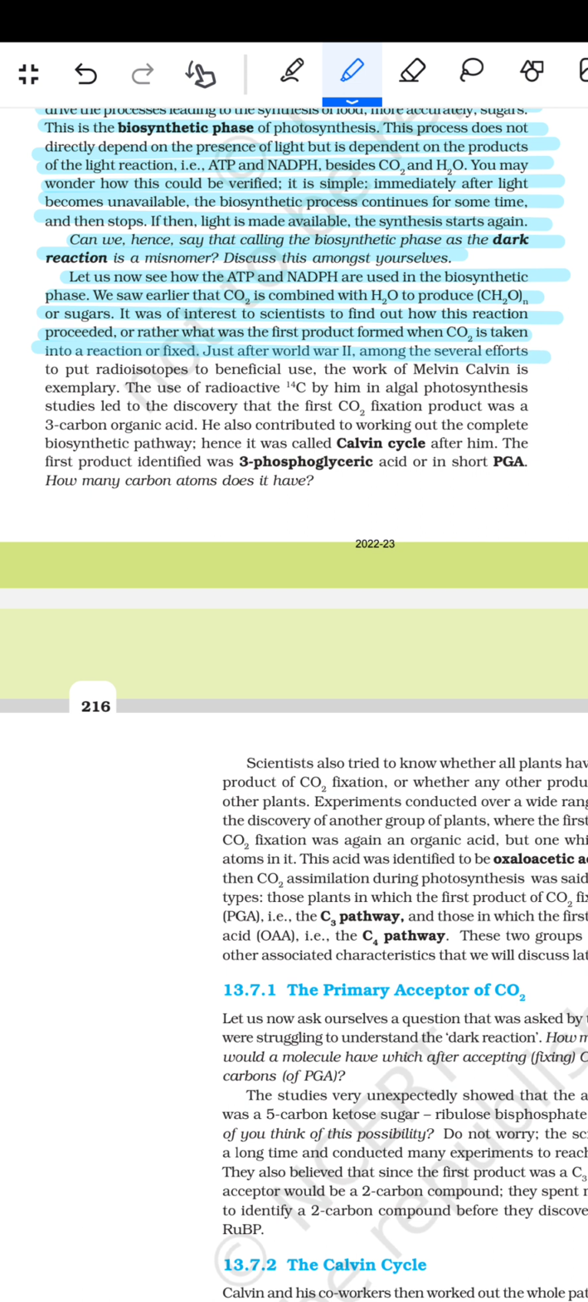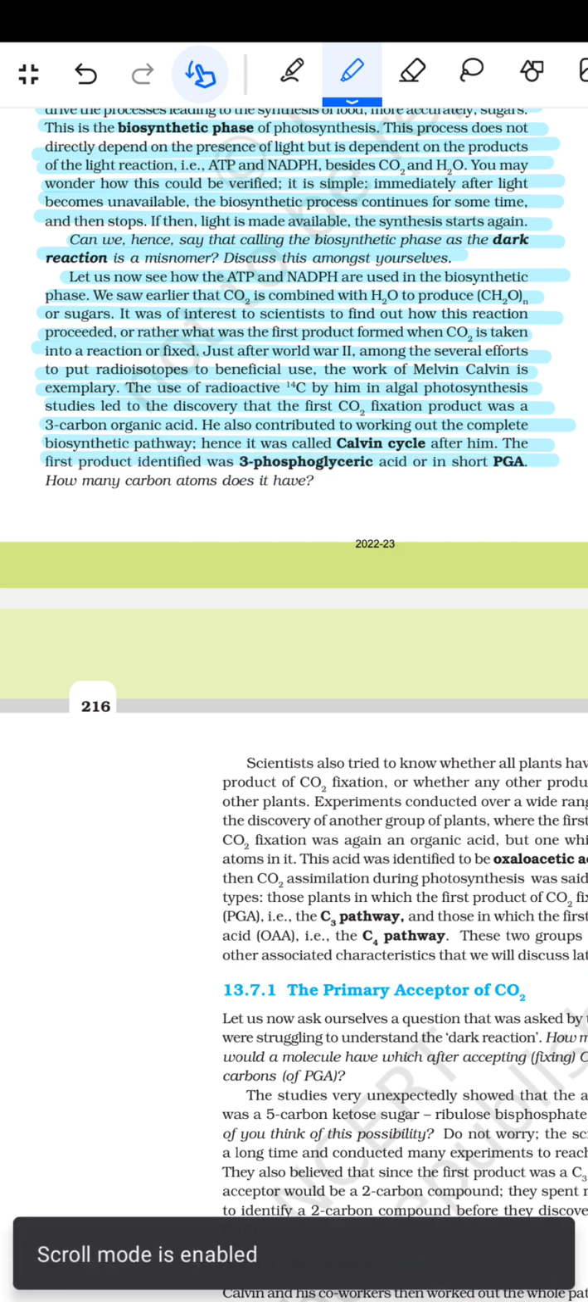Just after World War II, among the several efforts to put radioisotopes to beneficial use, the work of Melvin Calvin is exemplary. The use of radioactive C14 by him in algal photosynthesis study led to the discovery that this first CO2 fixation product was a 3-carbon organic acid. He also contributed to working out the complete biosynthetic pathway, hence it was called the Calvin cycle after him. The first product identified was 3-phosphoglyceric acid, or in short 3-PGA.